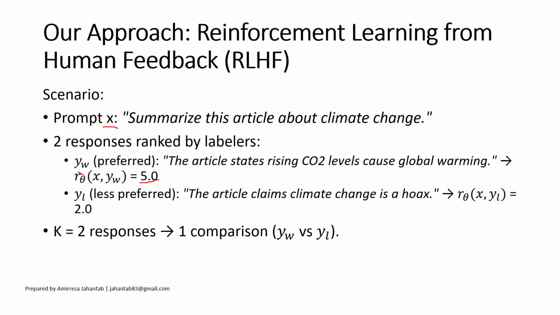And Y_l is the less preferred response. For example, the article claims climate change is a hoax, and the reward model score for this response might be 2.0. Please note that these responses are just illustrative examples, and the actual output of the reward model could be different. Okay, since we have two responses, K is equal to 2. And we have two responses, so we have one comparison.